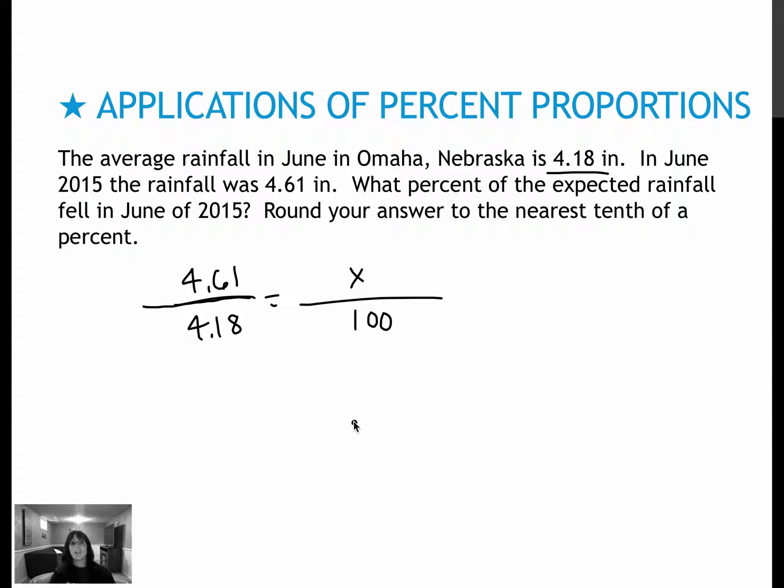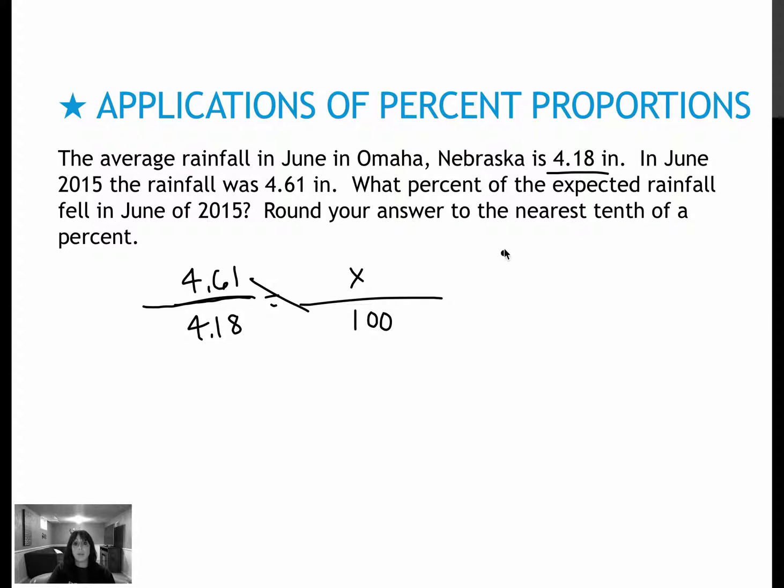4.61. So you may be sitting at home thinking, hold on, I think you messed that up because the bigger number goes on the bottom. But that's not the case here. The case here is that we are expecting 4.18 inches, and if you were in Omaha in June of this year, you know that there was just way too much rain. So this does make sense that we're going to get a percent above 100 for how much rain we received.